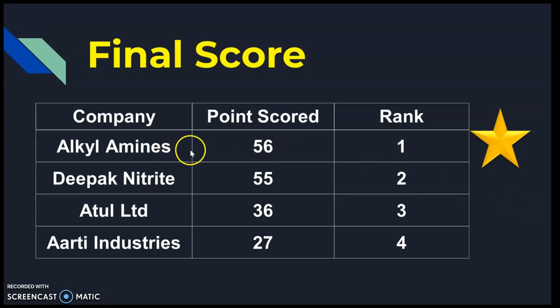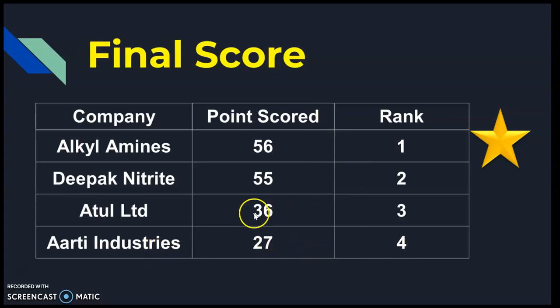Alkyl Amines is scoring the highest, 56 points, and therefore we placed it in the number 1 position. Then Deepak Nitrite is scoring 55 points, therefore it is in 2nd rank. Then Atul Limited, 36 points, 3rd rank. Aarti Industries, 27 points, therefore 4th rank.